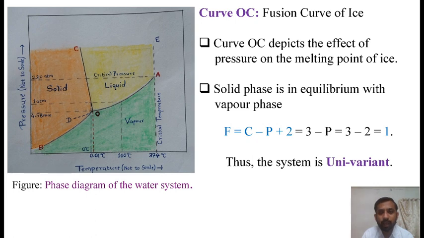Along the curves OA, OB, and OC, there are two phases in equilibrium and one component. And if we substitute these values of phases and component in the Gibbs phase rule, that is F is equal to C minus P plus 2, we have F is equal to 1. Hence, each two phase system, that is water vapor, represented by curve OA, ice vapor represented by curve OB, and ice water represented by curve OC, has 1 degree of freedom. It means the system is univariant.